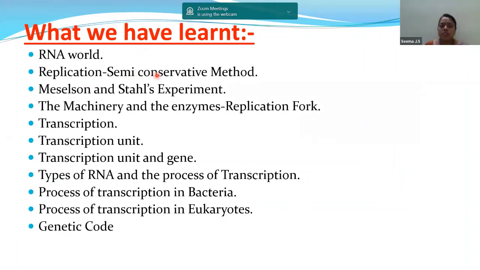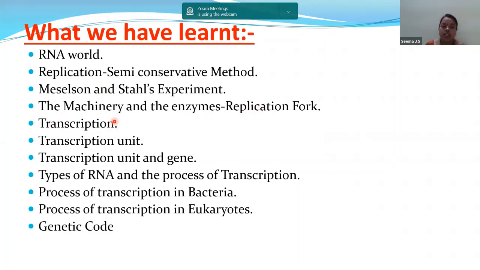Then we also discussed the semi-conservative method of replication, how the parental genetic material is transferred to the daughter cells in a halfway manner. That is, half of the genetic material is transferred to each daughter cell, and the daughter cell will synthesize another new strand, the complementary strand. Then Meselson and Stahl's experiment, how we cultured E. coli bacteria in heavy isotope of nitrogen and in light nitrogen, that is NH4Cl. Then the machinery and the enzymes of the replication fork, and how a replication fork is formed.